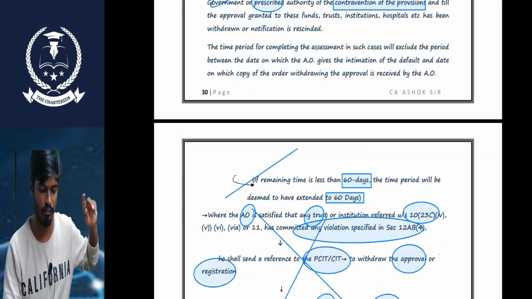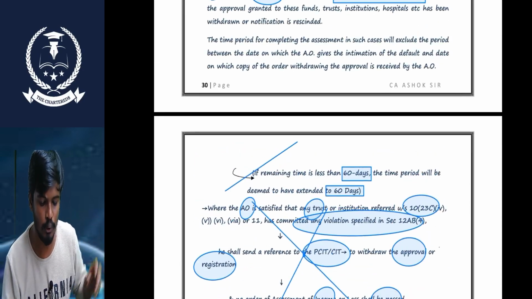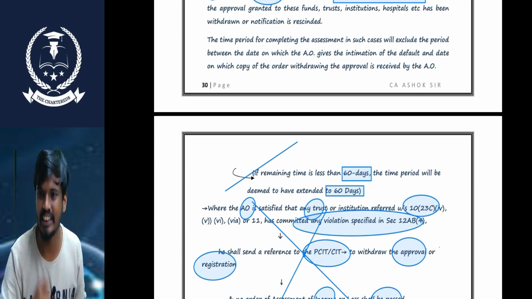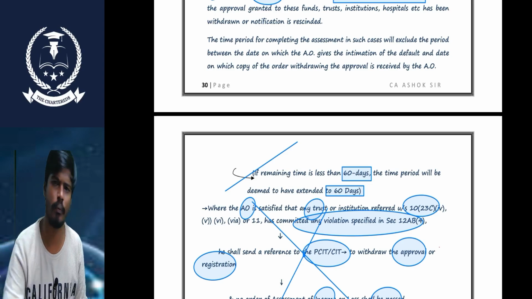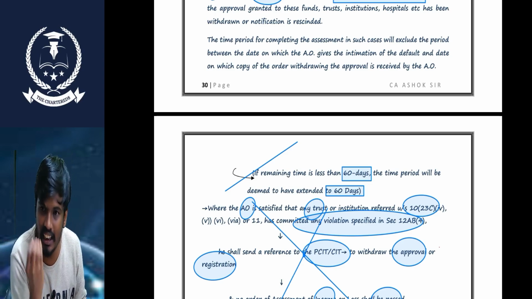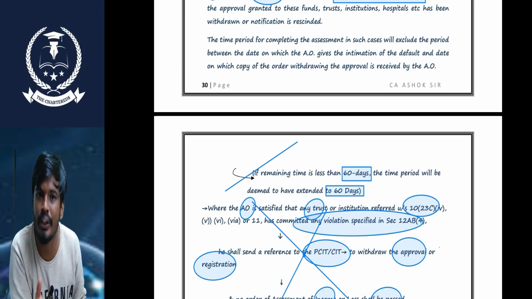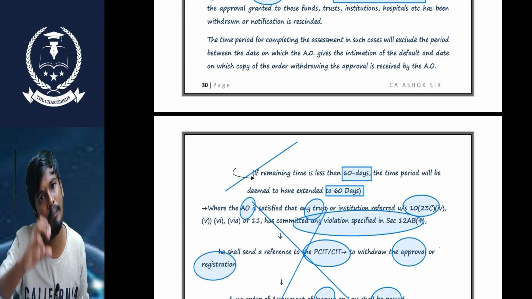Next point, sir. Same point. In this process, some time is required. The AO needs to send the intimations and the central government gives some reply. So whatever time is incurred for this process, such time is excluded from the total time for completion of assessment.